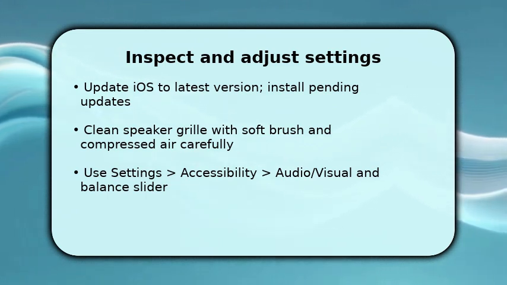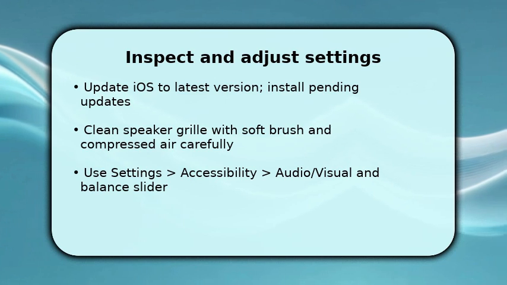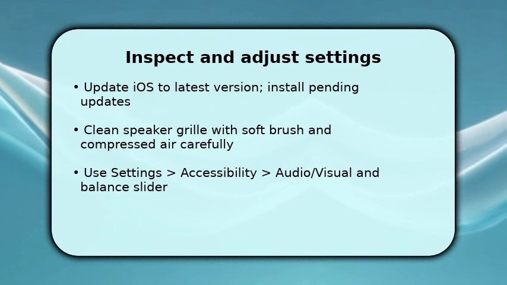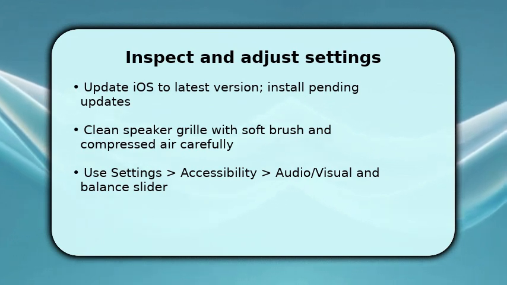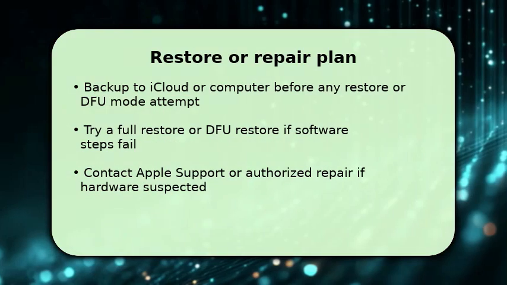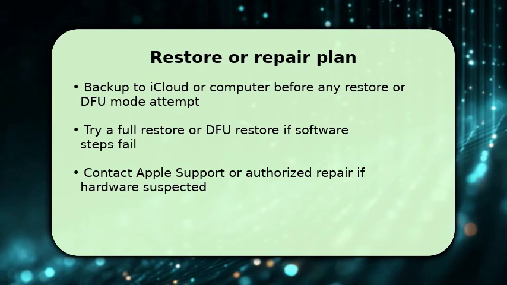In Settings, Accessibility, Audio/Visual, check left-right balance and mono toggles. An unbalanced slider can make one speaker seem low. Finally, test using Voice Memos and a loud song to compare output levels clearly. If the sound is still low, you'll move to final measures.